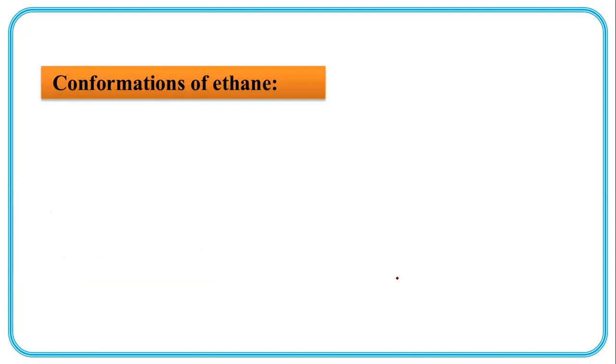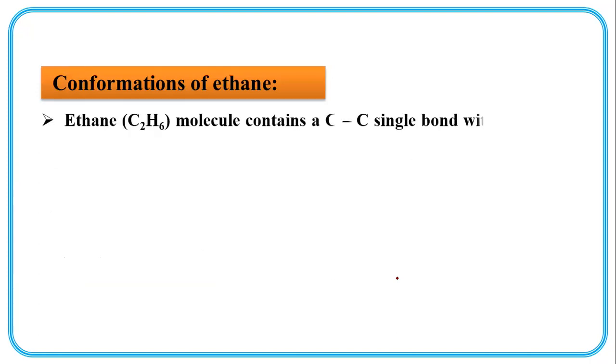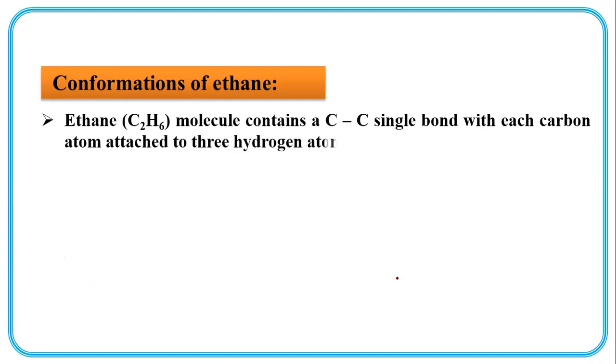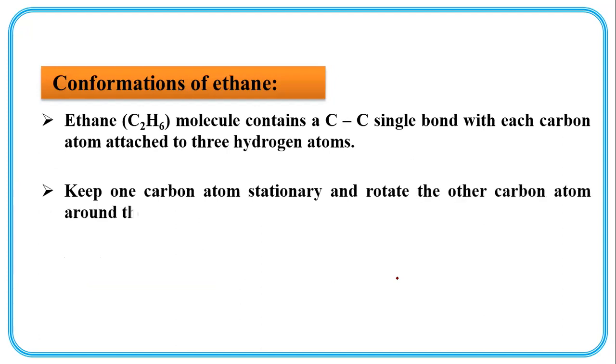Conformations of ethane. The C2H6 molecule has a carbon-carbon single bond with each carbon attached to 3 hydrogen atoms. We know. Keep one carbon atom stationary and rotate the other carbon atom around the carbon-carbon axis.